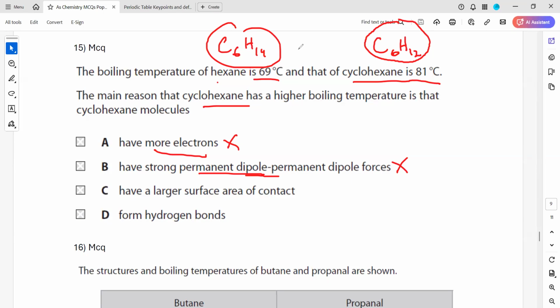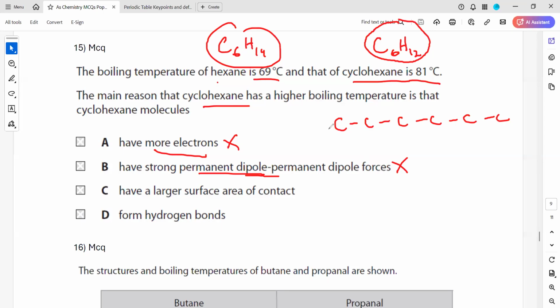As a result, what will happen? The non-polar compounds do not have a permanent dipole. They have induced dipole forces, or London dispersion forces. How are they non-polar? All alkanes are non-polar because the difference in electronegativity between hydrogen and carbon is negligible.